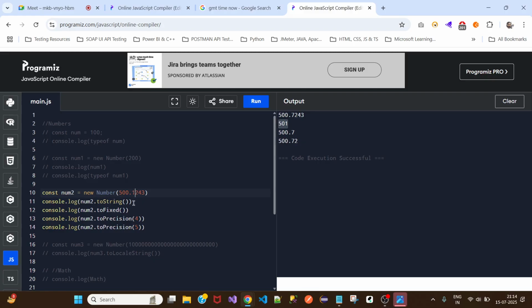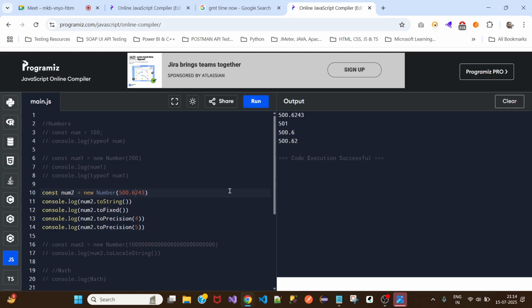Now if I say 1 here, it will print 500. So after 5 it goes to the next number; before 5 it takes the current number only. If I say 4 as well, it will still print 500. But if I say 6 after 5, then it will print 501.